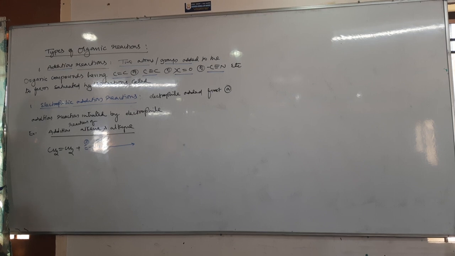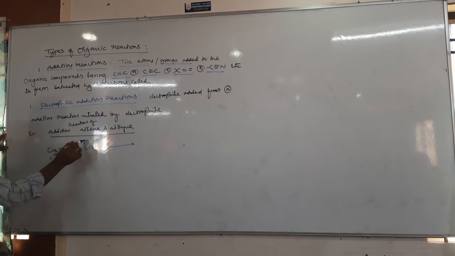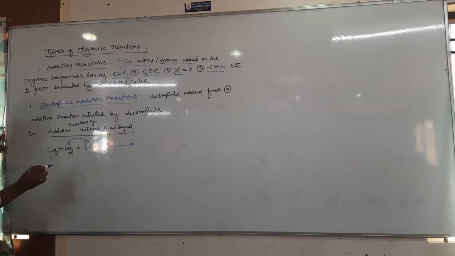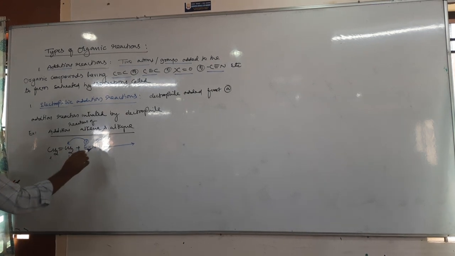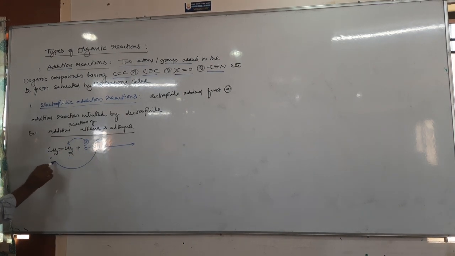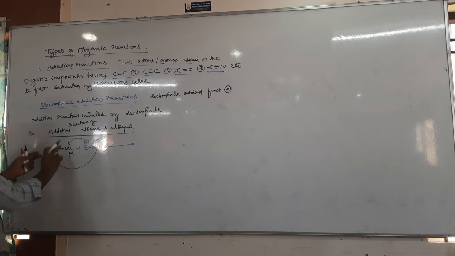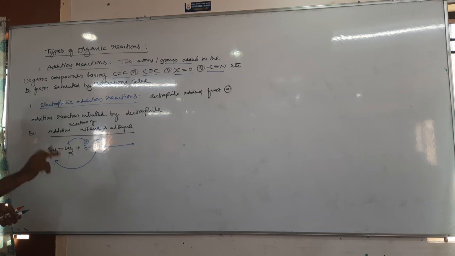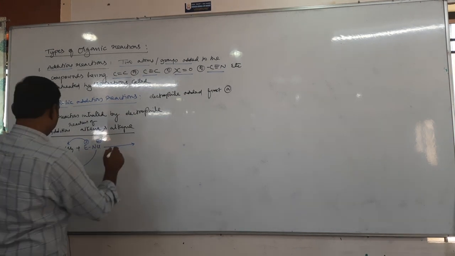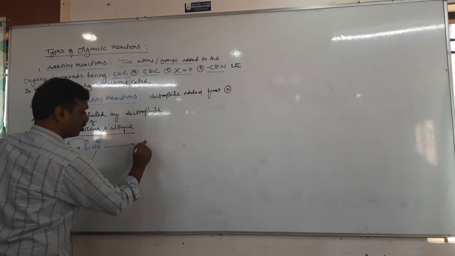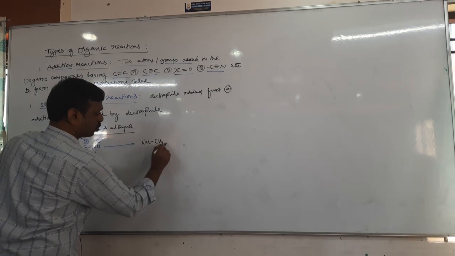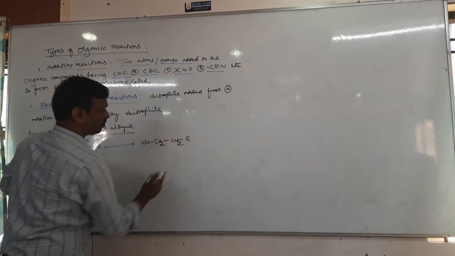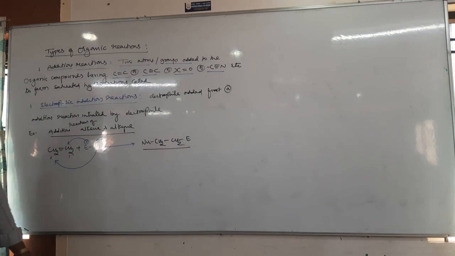Okay, fine. Now let us see how to add the electrophile. Carbon 1, carbon 2, both are the same carbons. Suppose the electrophile is added on the first carbon, then where should the nucleophile be added? The nucleophile should be added on the second carbon, so that the double bond becomes a single bond. In addition reaction, a double bond becomes a single bond, a triple bond becomes a double bond. Then the second carbon is attached to Nu, therefore Nu-CH2. This is the product.